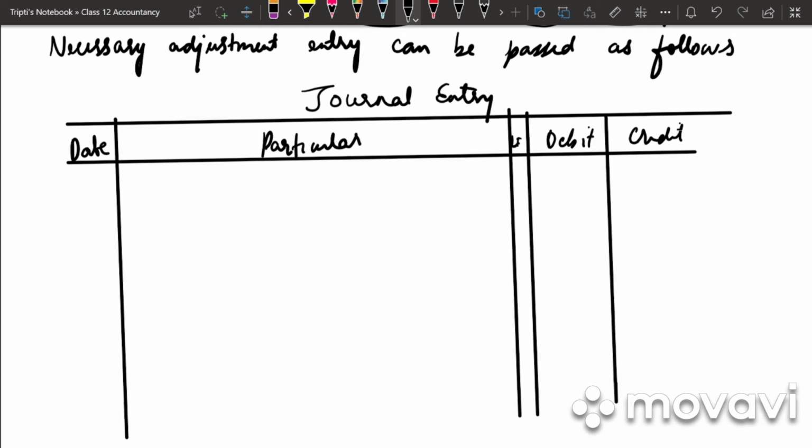So in this case, when there is a debit balance or a credit balance, whenever there is an omission of a particular entry, all we would be doing is, whichever partner has to repay it, it will be debited to their capital account, and whichever has to earn it, it would be credited to their capital account.